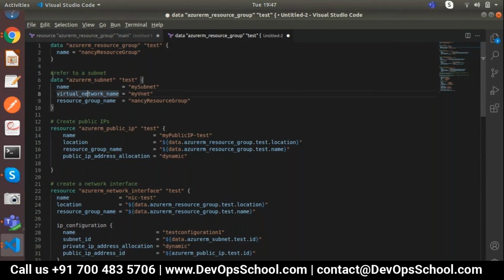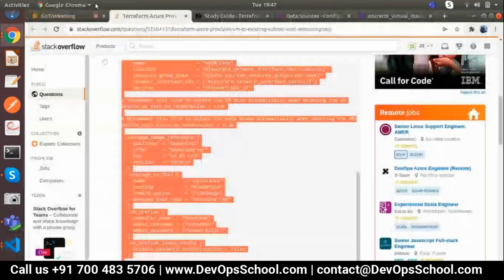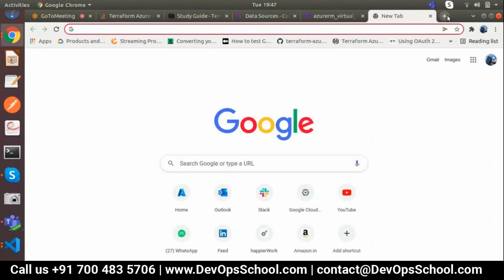Yes. So what we are going to do first, we will create one resource group and call the existing resource group first. Then again we'll delete and call the vnet. Yes. Let me go ahead with my portal.